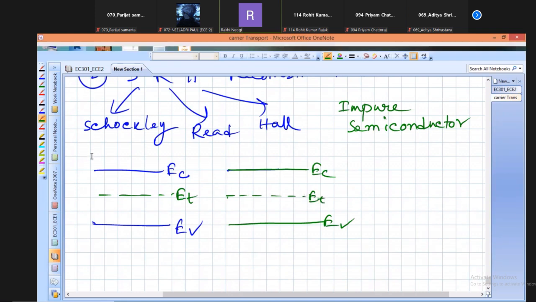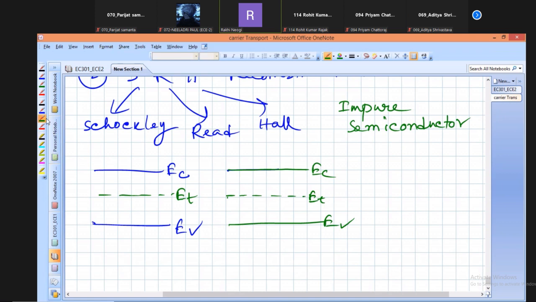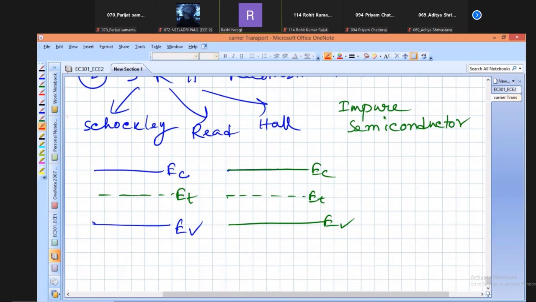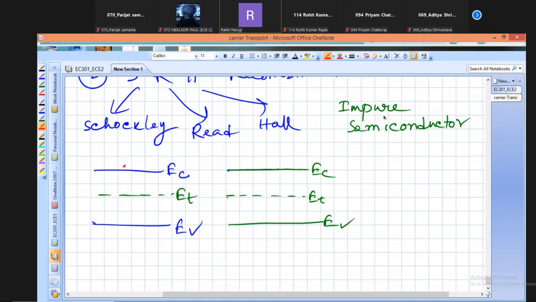This may or may not be at the middle of the band gap. This can be anywhere. Now, what I am considering here is that an electron is already in the excited state, that is, in the conduction band, and a hole is there in the valence band.